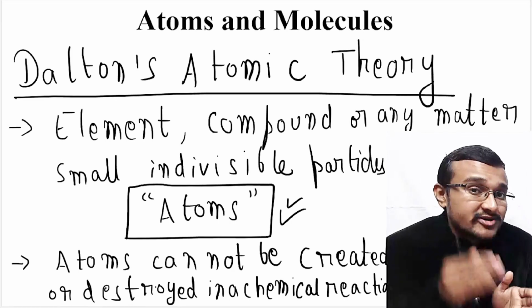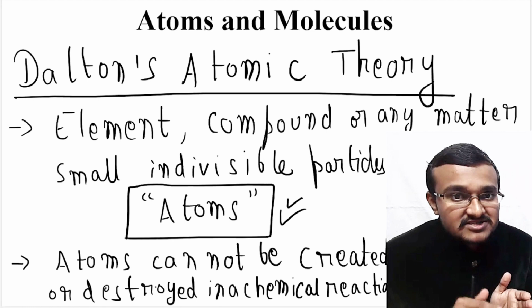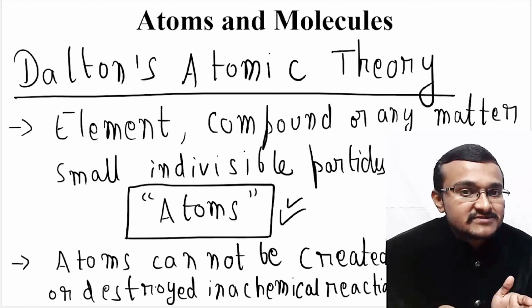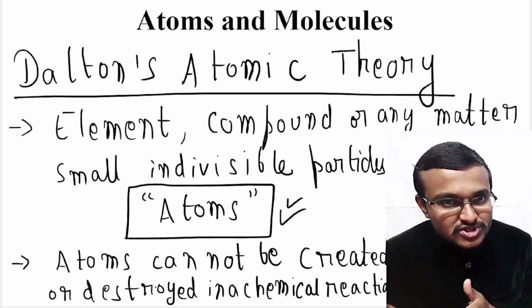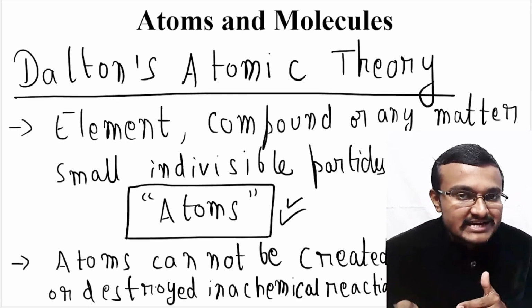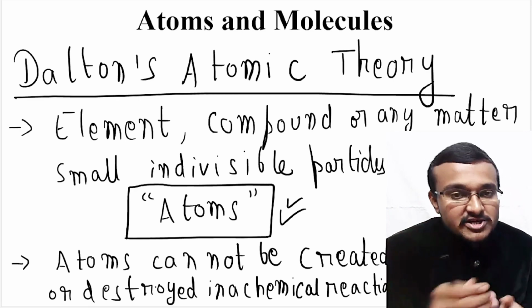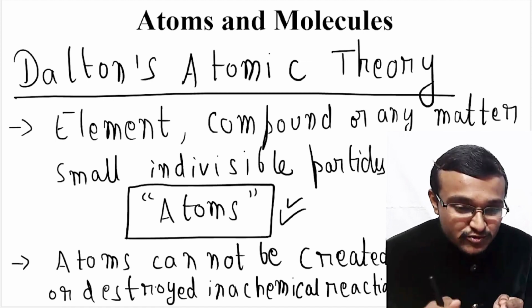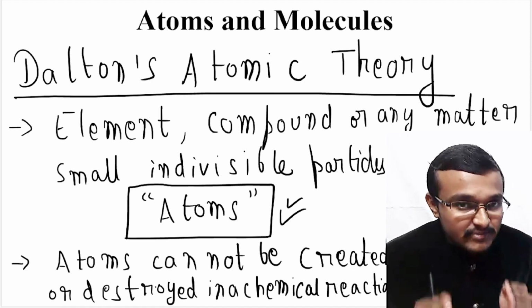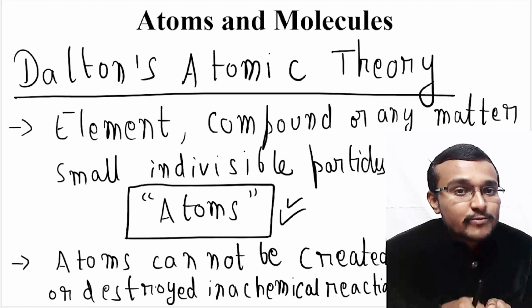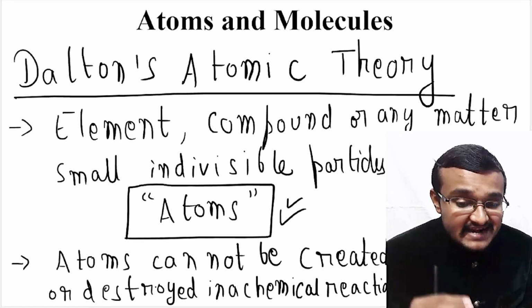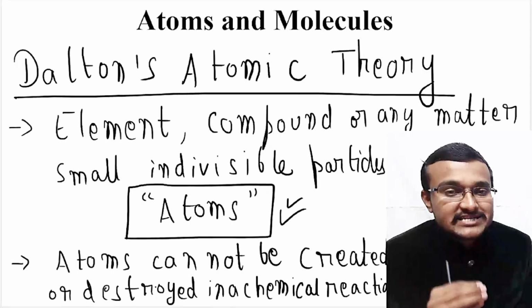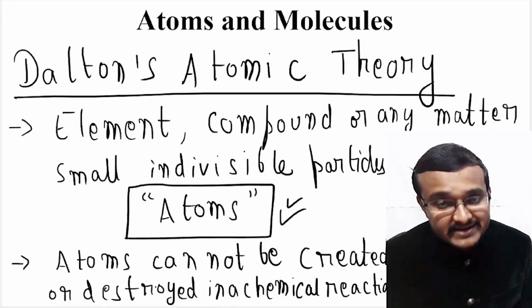But there is no destruction of atoms as such and no creation of atoms as such. This is just a postulate, just a theory given by Dalton. Till this point everybody believed that atoms are indivisible particles and that an atom cannot be divided. So in the second postulate Dalton explains that atoms cannot be created or destroyed in any chemical reaction.